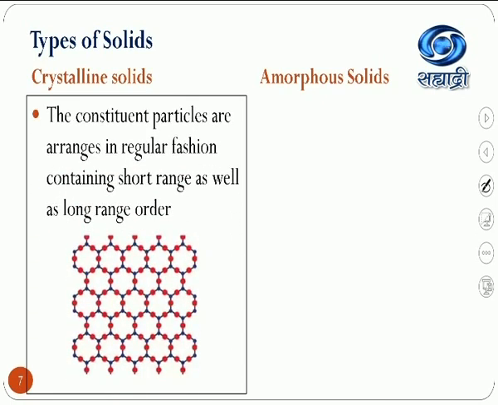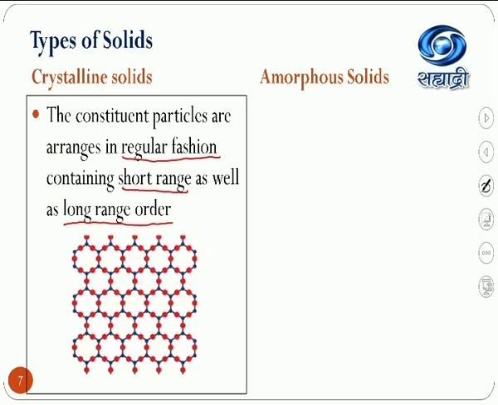The constituent particles are arranged in a regular fashion, containing short range as well as long range order. If you see this particular diagram, it is made up of two types of constituent particles, brick red particles and blue particles.